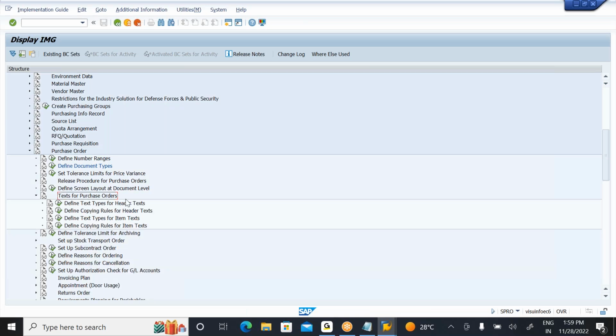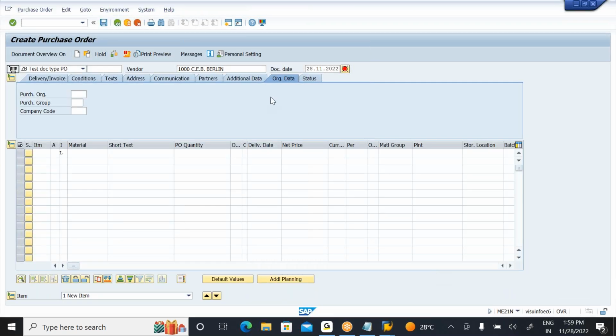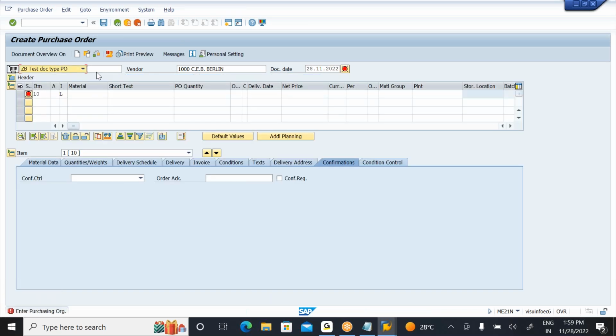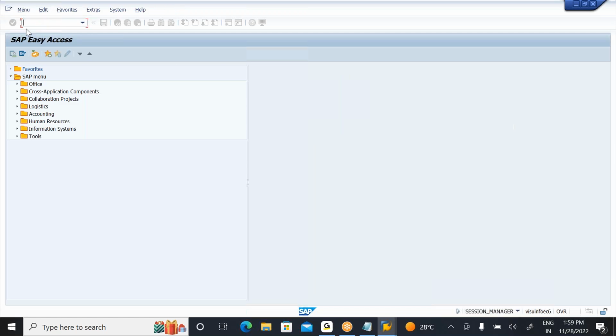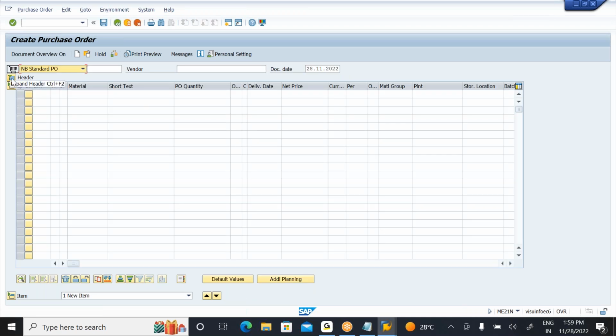The text tab, previously we discussed it. So you can maintain it. If I go to PO, it contains the text tab here. In PO we have two types of text: one is header text and another is item text. In the header level also we have a text tab.